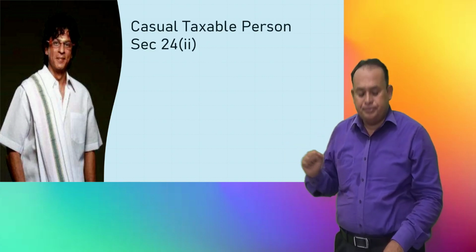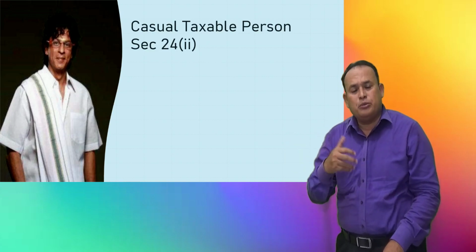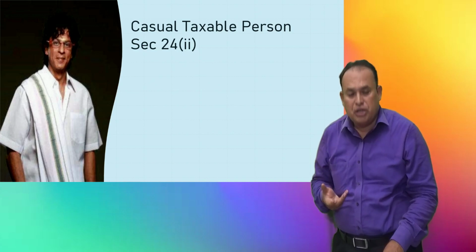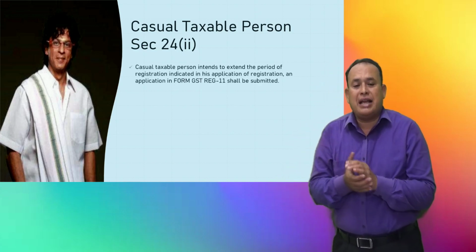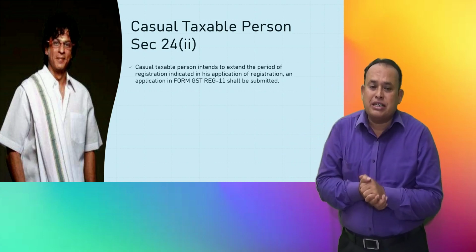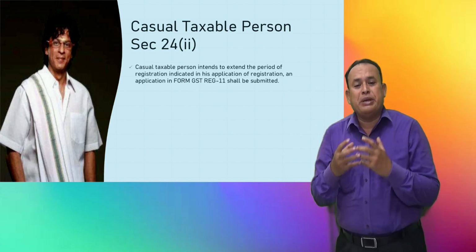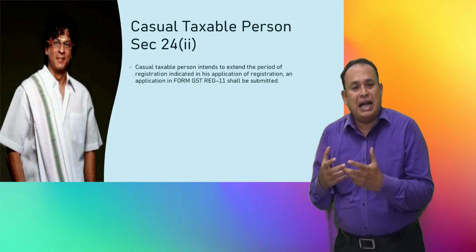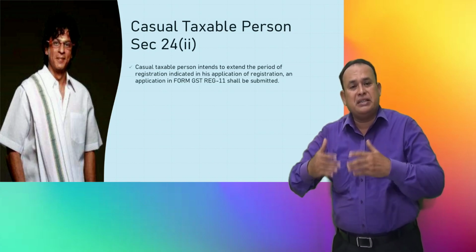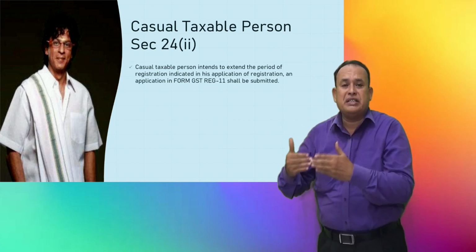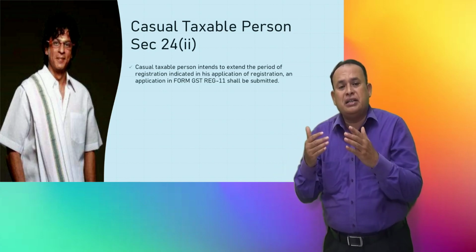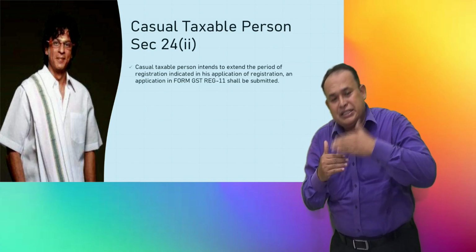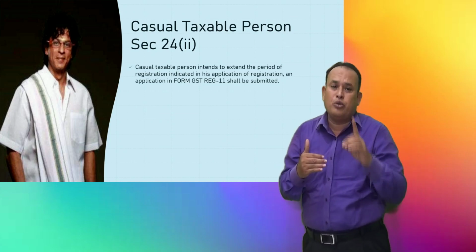In this regard, my dear friends, I am bringing certain further points with regard to the casual taxable person. If a casual taxable person intends to extend the period of registration, as I told you earlier, for a further 90 days or the period for which registration was sought, whichever is earlier, they can extend their registration period only once.